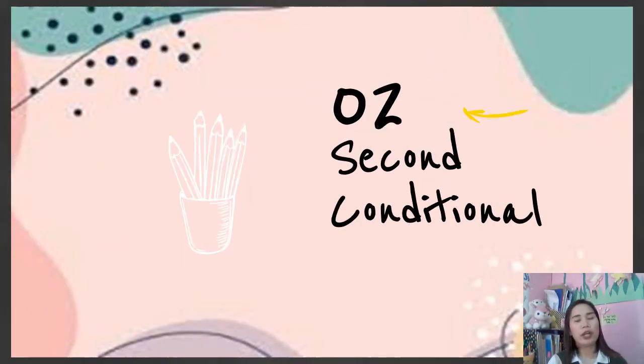Now we have the second conditional, or type 2. So again, it is used to refer to a time that is now or anytime, and the situation is unreal. So it's the opposite of type 1. These sentences are not based on fact. So it can be hypothetical or just a guess and not proven. All right.